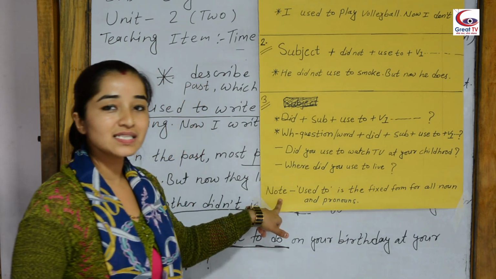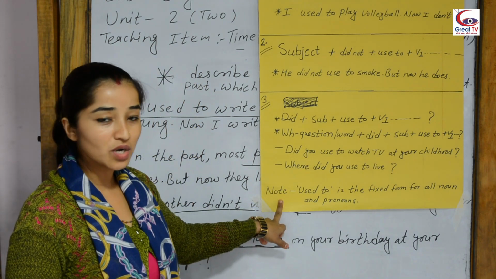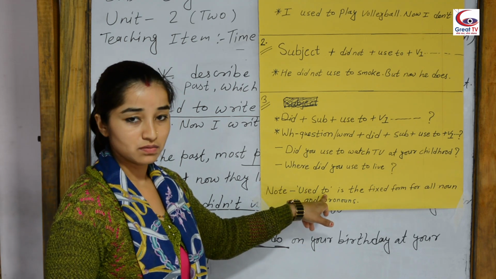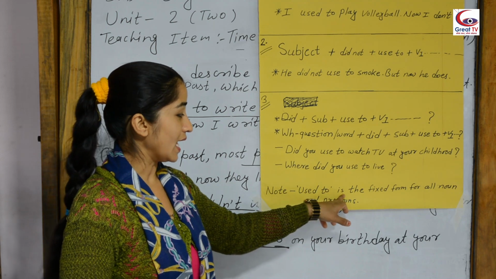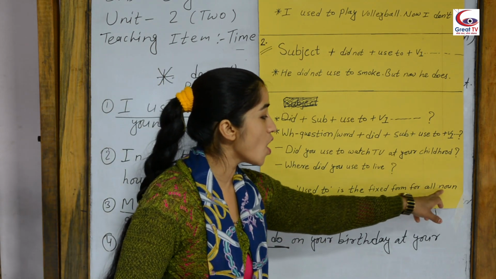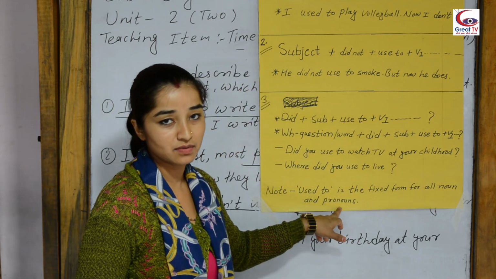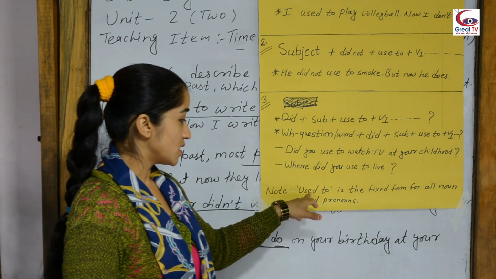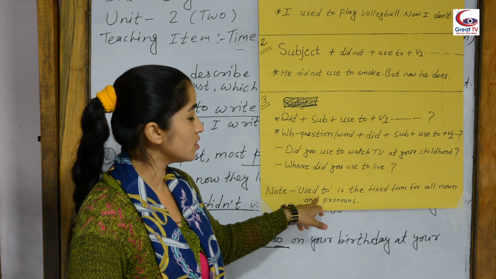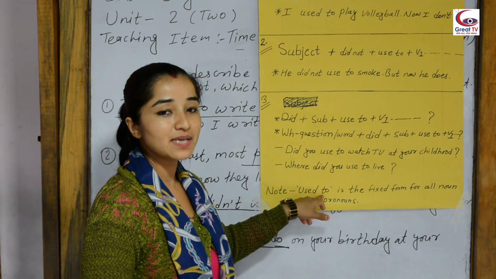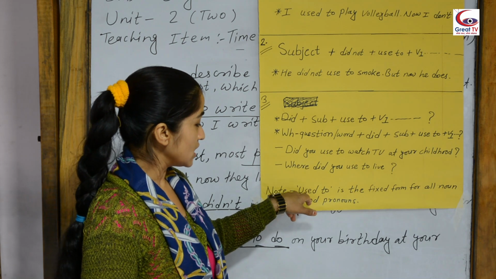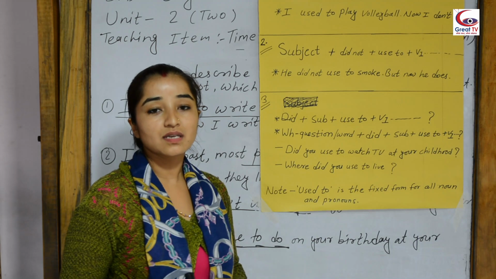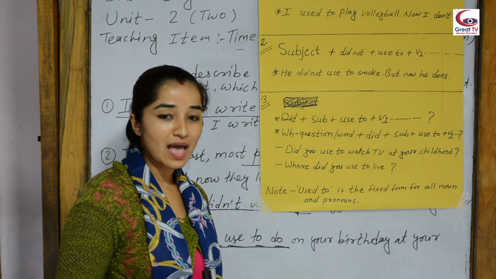And at the last of this chart, have you seen this note? What is written here? Used to is the fixed form for all nouns and pronouns. Understood? What does that mean? It means this used to, this habitual past verb which describes our habitual action, is the fixed form for all subjects, means noun and pronoun.